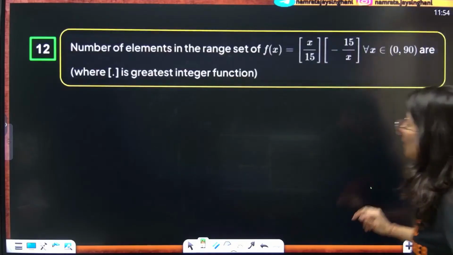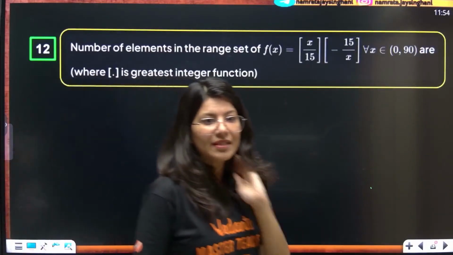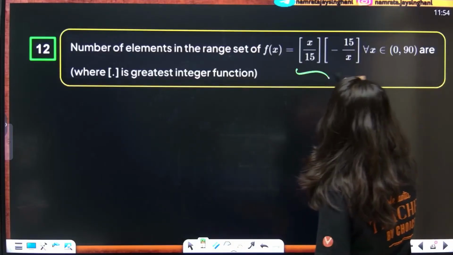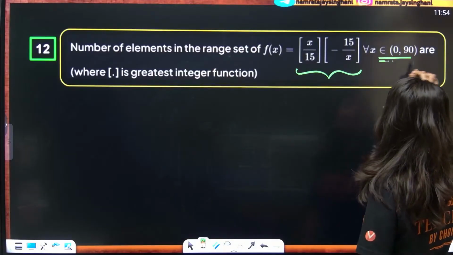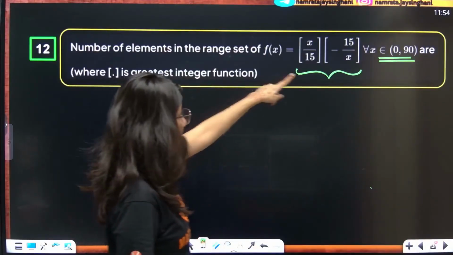Okay, now the next question. The number of elements in the range of the set f(x) equals floor of x by 15 minus floor of 15 by x, where x belongs to 0 to 90.